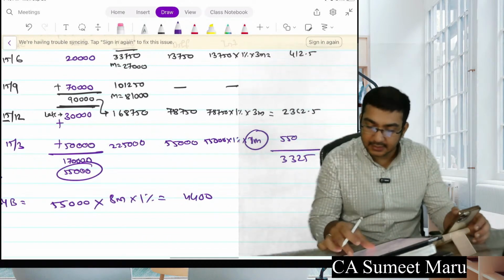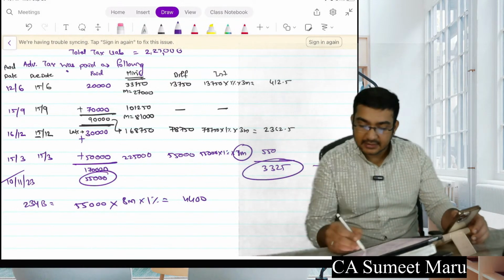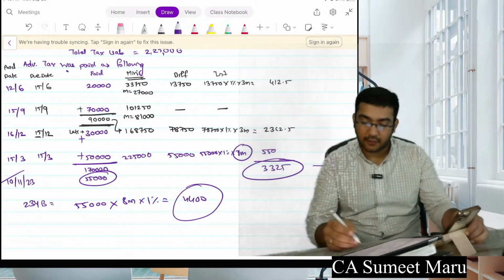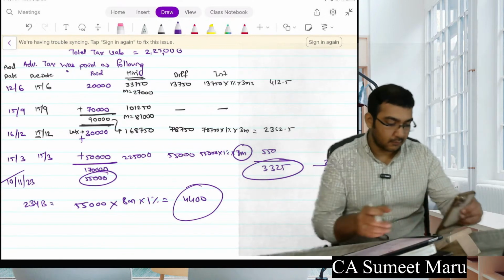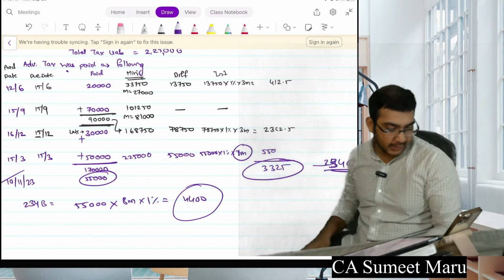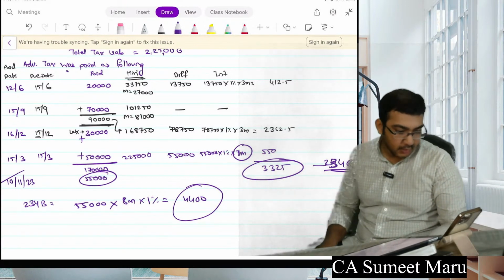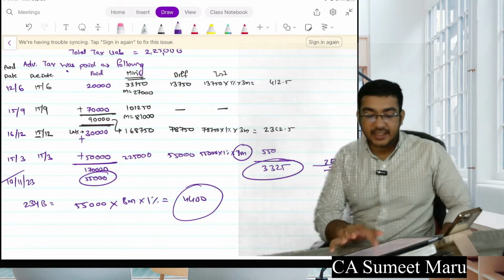So your interest under section 234C is this, and 4,400 is for 234B. Yes, I'm so sorry I made that mistake. Okay, Malika, no problem. Check your answers, guys, here.